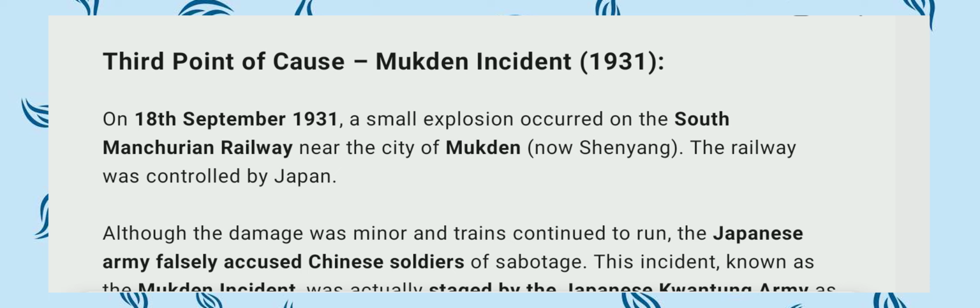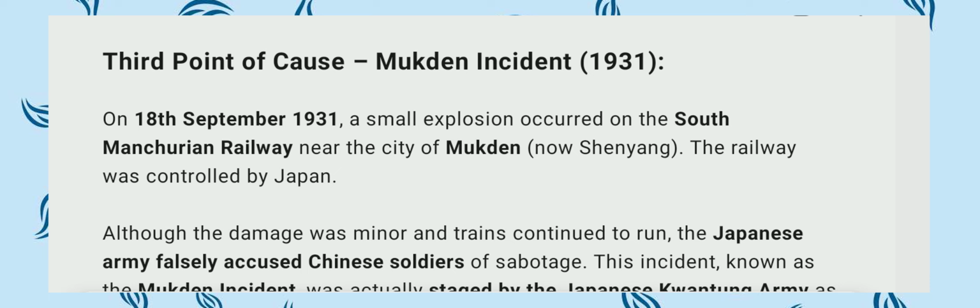At that time Japan had attacked Manchuria and captured some parts of it, and the Mukden area was under Japanese control. Although the damage was minor and the train continued to run, the Japanese army